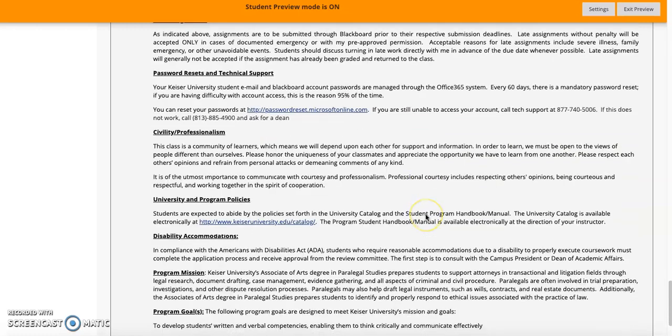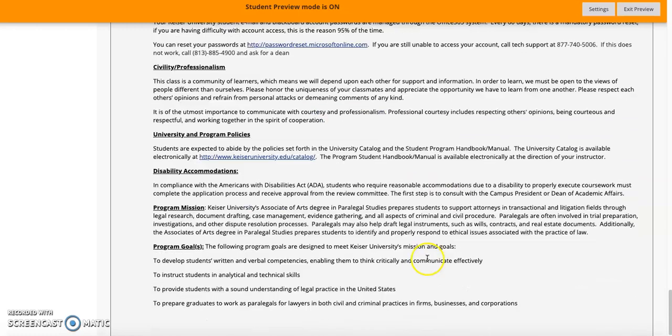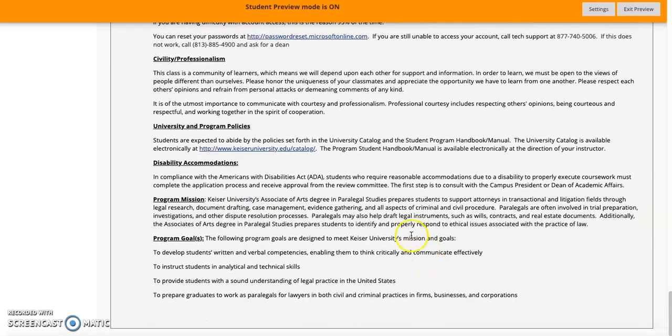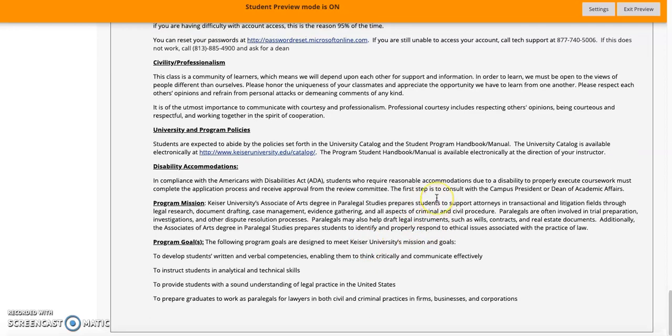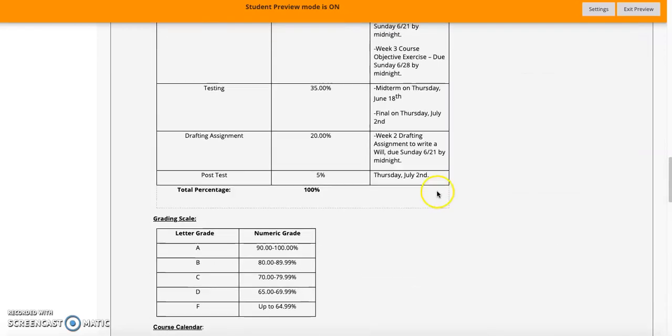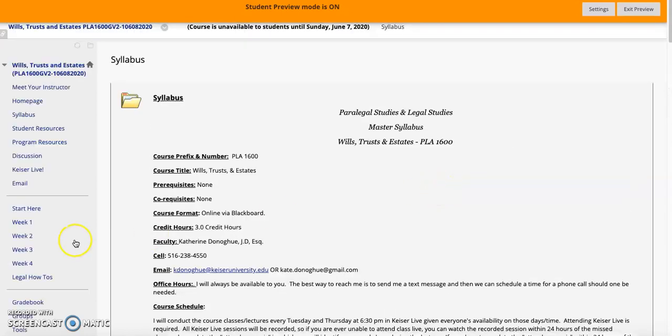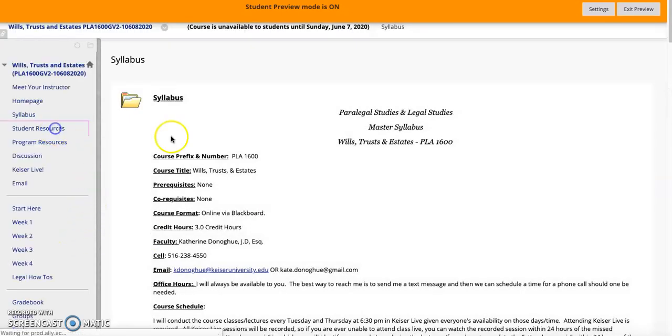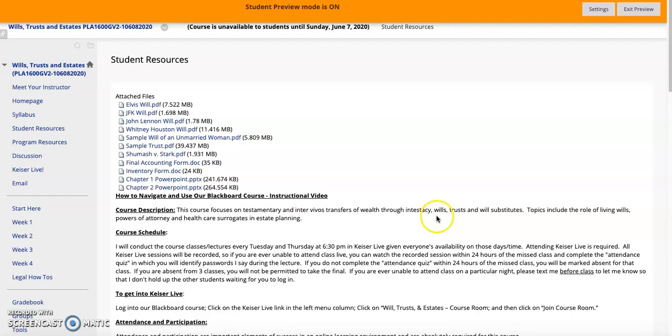Password reset and tech support if you need it, and then various other requirements and program missions and goals, which hopefully you guys are familiar with at this point. But if not, it's there for your review. Moving right along, clicking into our student resources section.